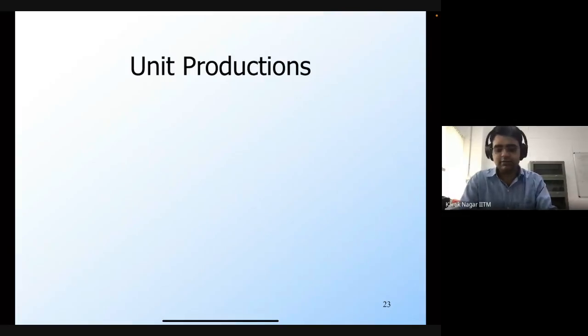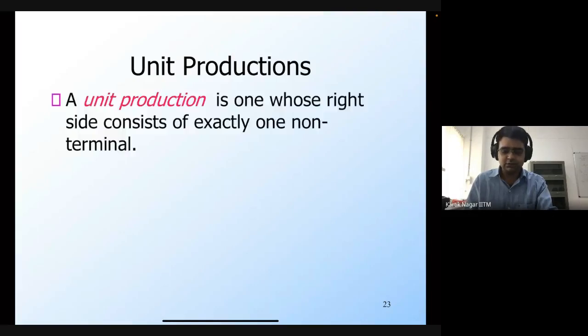So in our quest to convert a grammar to its Chomsky normal form, the next step, this is the last step that we will do. There is one more step after this, but here we are going to get rid of unit productions. So what are unit productions? A unit production is a production where the right side, or the body of the production, consists of exactly one non-terminal.